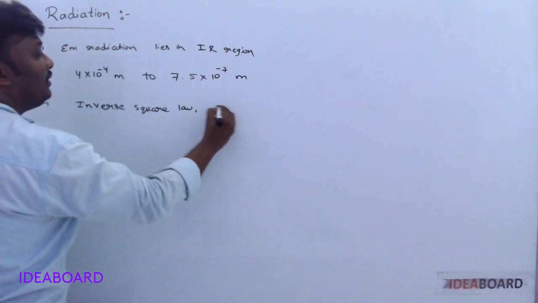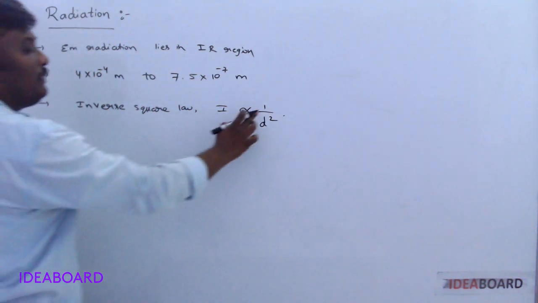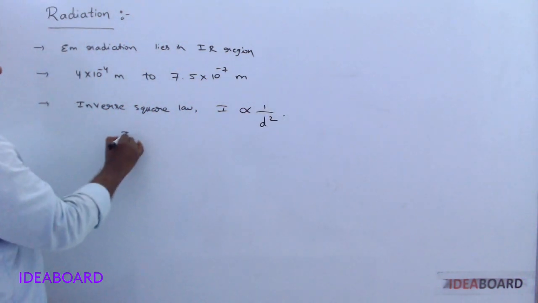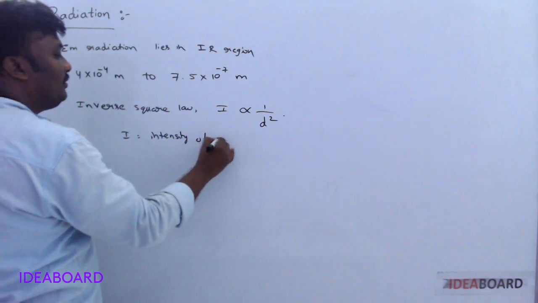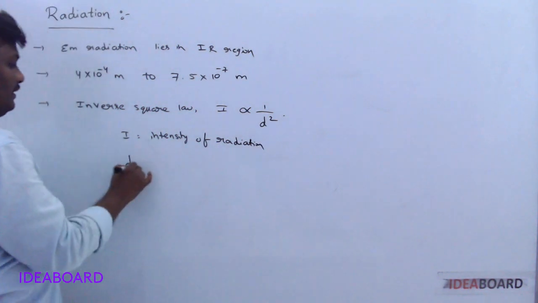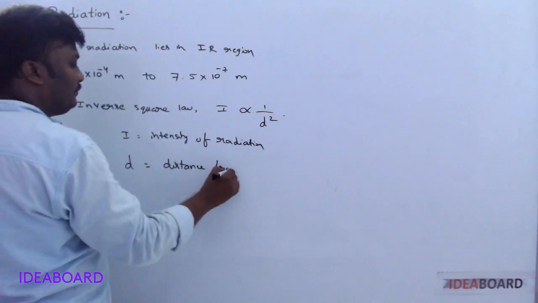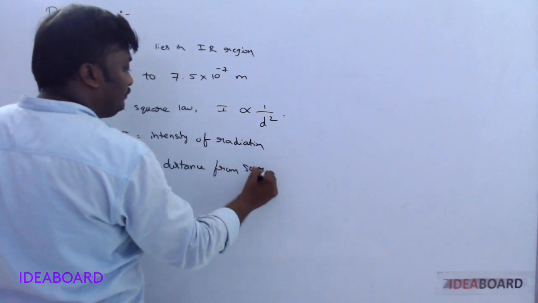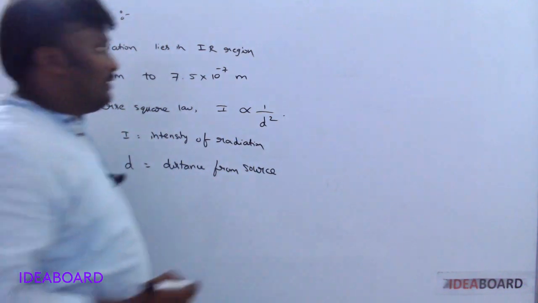Most important, I is proportional to 1 by d square. Inverse square means 1 by d square. Here I is intensity of radiation and d is distance from source.